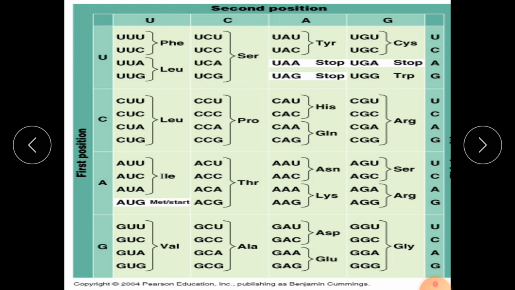And here you can see various types of amino acids: leucine, phenylalanine, serine, alanine, lysine, asparagine, serine. These amino acids are specified by codon triplets. Here the methionine is there, which is specified by the start codon.